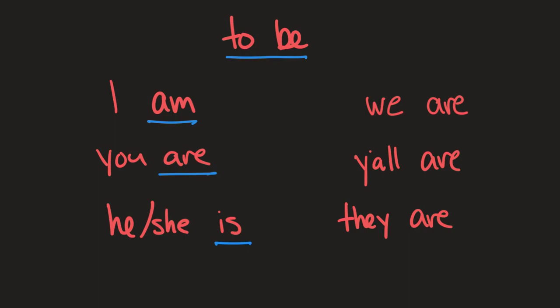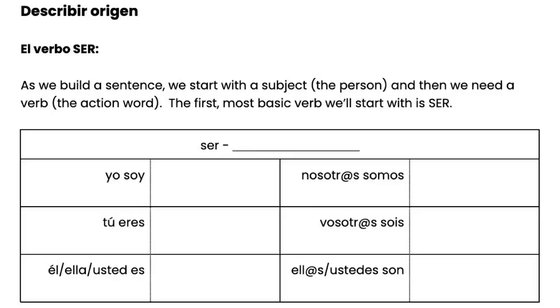So going back now to our chart. So the verb ser, like I said, means to be. And then we have different forms of the verb. So I'm going to underline the forms of the verb, and I would like you to underline them on your paper too.